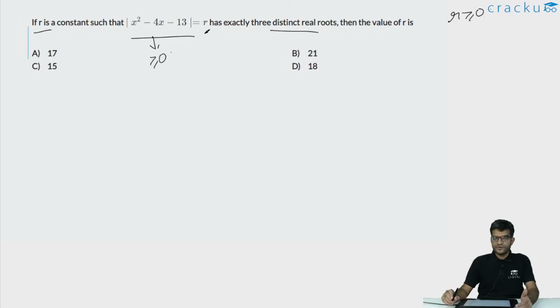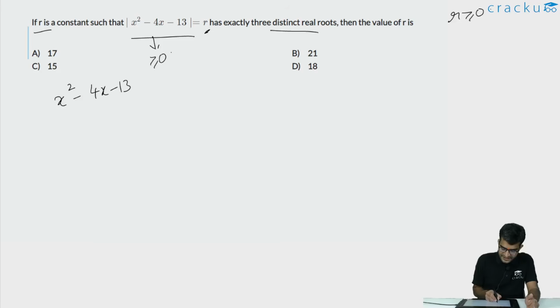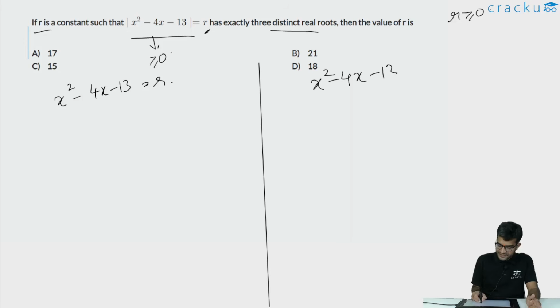The second thing is, if you are removing the modulus, the sign will change. So, either x square minus 4x minus 13 is equal to r, or if x square minus 4x minus 13 is actually negative, then it would imply that x square minus 4x minus 13 is equal to minus r. Both of these cases are possible. If you are simplifying the first case, it would imply that x square minus 4x minus 13 minus r is equal to 0, or in the second case, x square minus 4x minus 13 plus r is equal to 0.